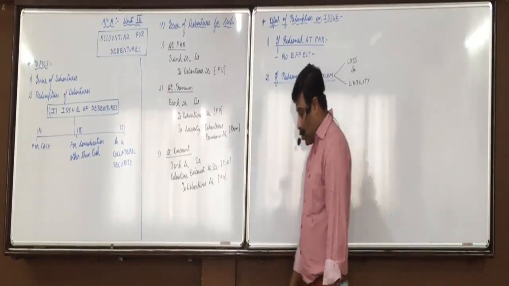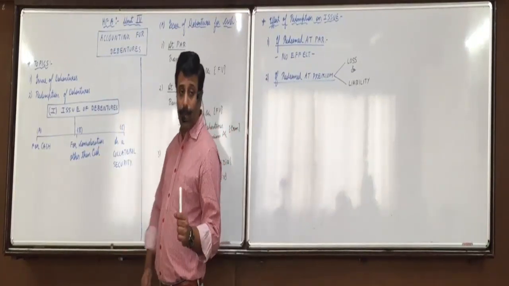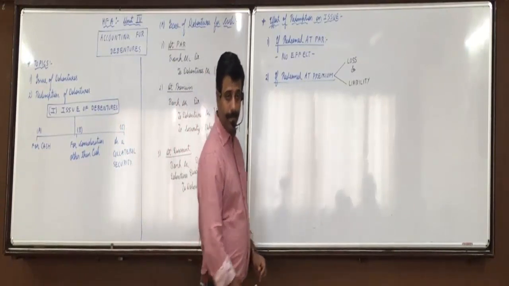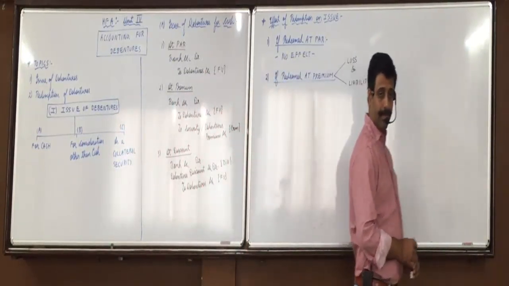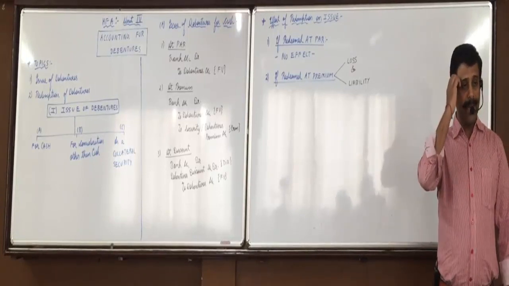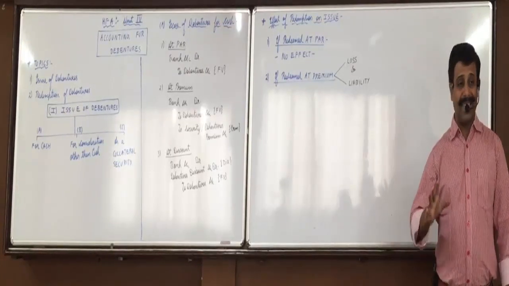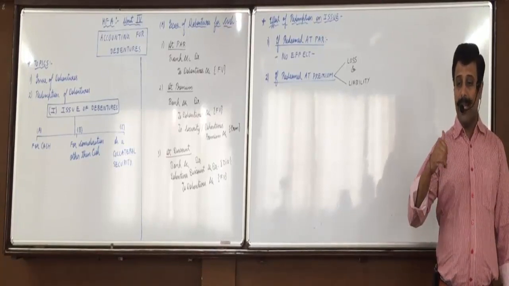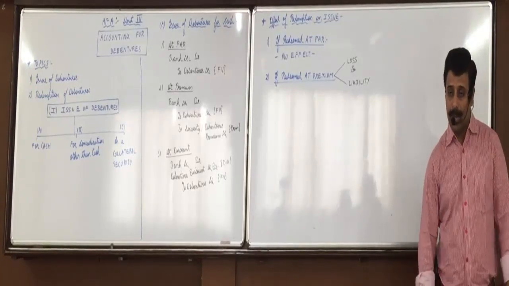Okay. What is the principle of conservatism or prudence? All future expected expenses and losses and liabilities will be provided for in advance, but future or anticipated incomes and gains will not be taken into consideration.